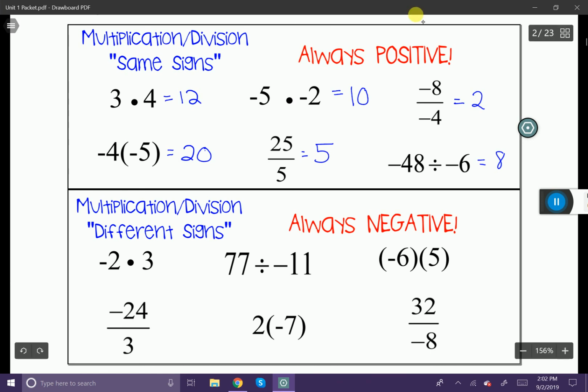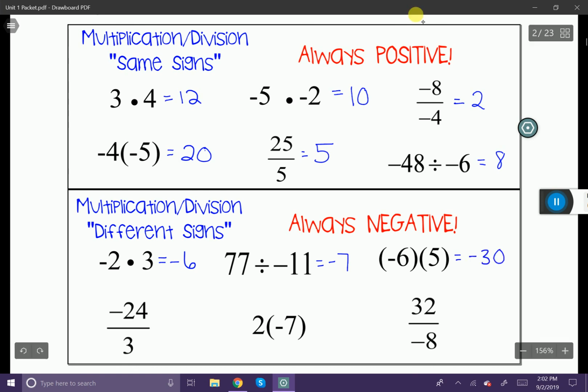-2 times 3. Notice I have a negative number and a positive. That means I'm going to have a negative answer. 77 divided by -11. I have a positive and a negative and I'm dividing them. That means I'm going to have a negative number. -6 times 5. That's going to give me -30.